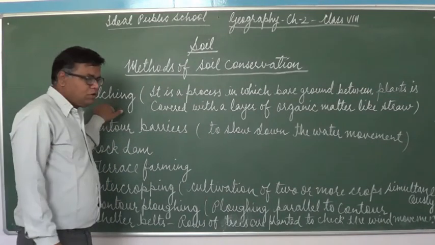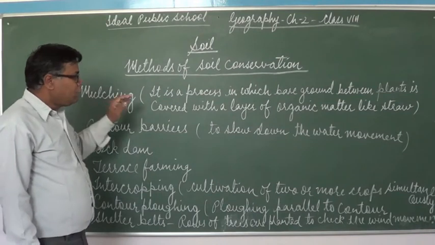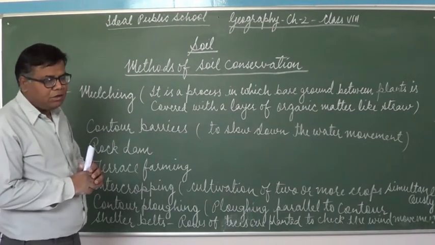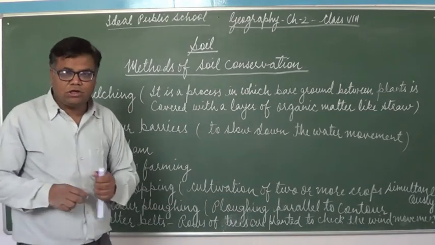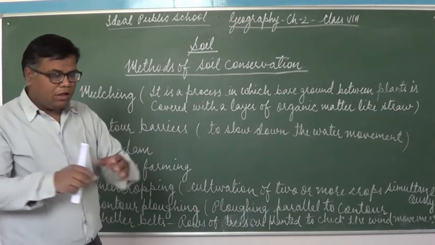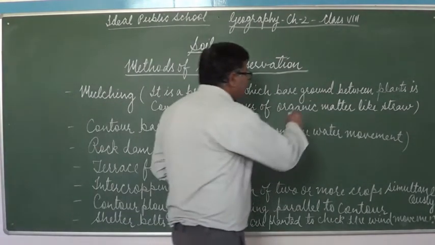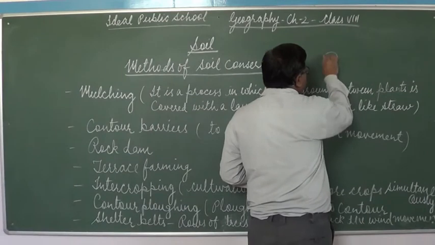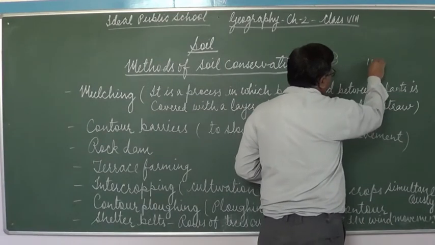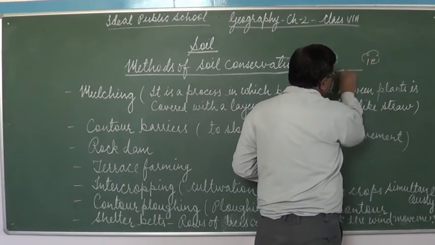Actually, it is a process. Mulching is a process in which bare ground between plants is covered with a layer of organic matter like straw. Suppose one plant and the next plant, and then this area.